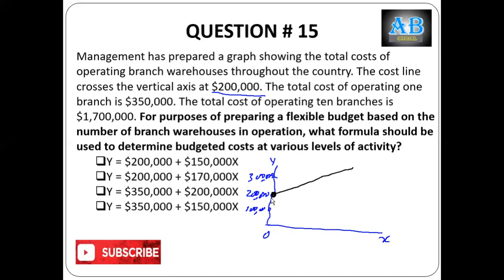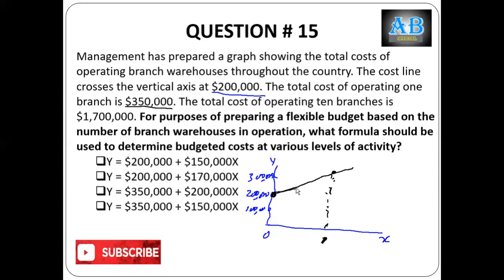So this 200,000 is an indication that this is the proportion of fixed cost. The total cost of operating one branch is $350,000. So let's assume we are here, and this is the level of activity, one branch.